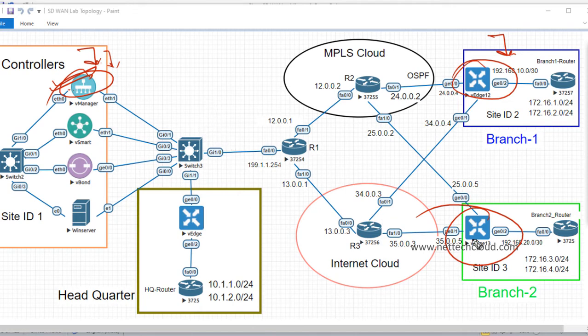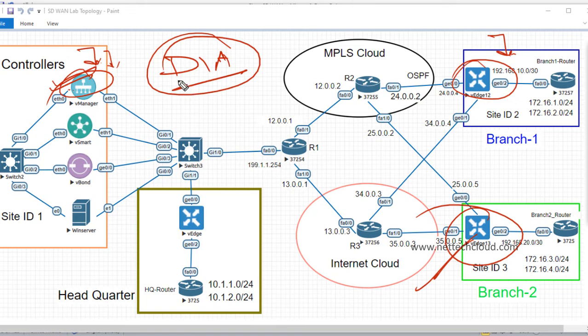Even branch locations don't need to route traffic to the data center or headquarter in order to have internet accessibility or in order to access cloud-based applications. Directly, they can go to the internet, direct internet access, which is DIA, right? No need to go to the headquarter or data center.